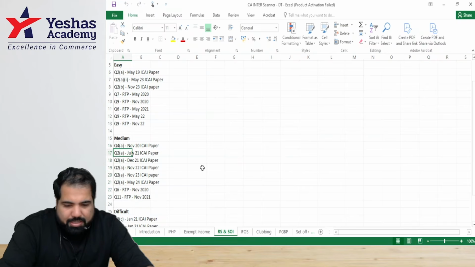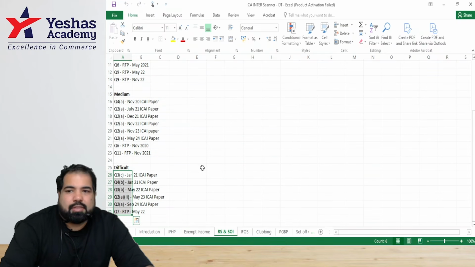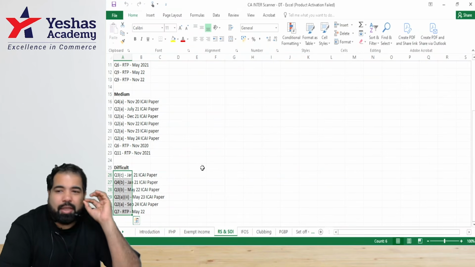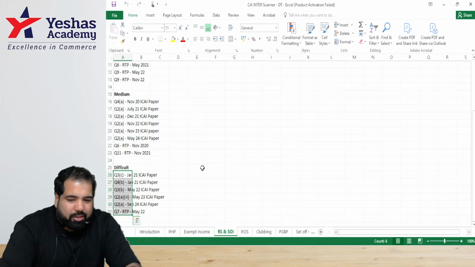8 plus 8, 16. 16 and 6, 22. If you do these sums, I don't think there can be anything beyond this chapter that comes in the exam. Yes, it will cover everything because there are difficult ones.